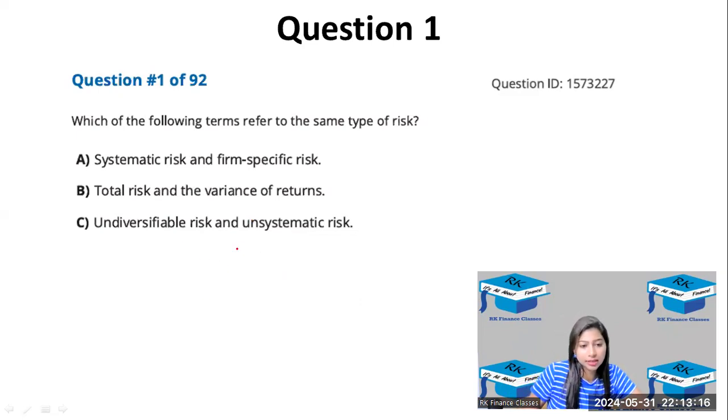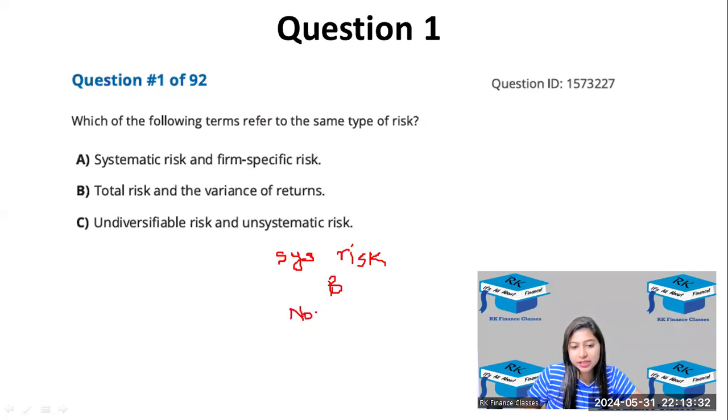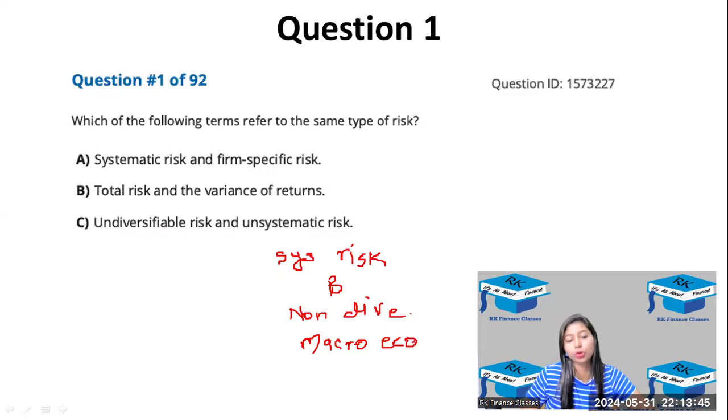So, for systematic risk there are different names. There are 4 names. I'm just writing it over here. One is systematic risk. Then this risk we also call beta risk. Then non-diversifiable risk. This cannot be diversified, so non-diversifiable risk. And there is one more name which is macroeconomic. Macro, not micro, right? Macroeconomic. So these are the different names for the same risk. So it is systematic risk, beta risk, non-diversifiable, and macroeconomic risk.